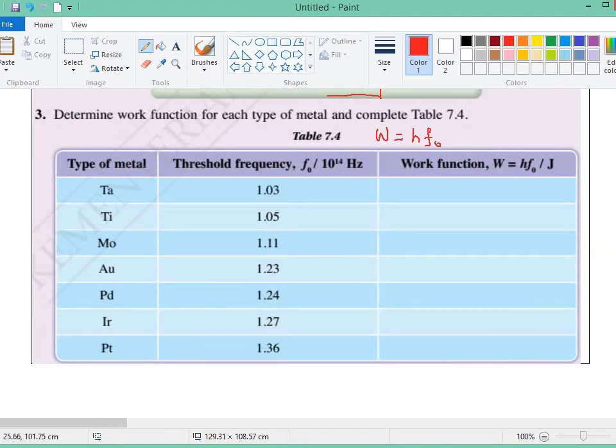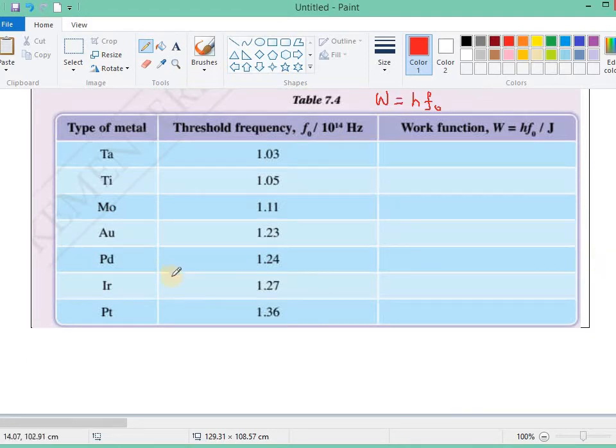For example, we want to calculate the work function of thallium. W equals h times the threshold frequency. So the Planck constant 6.63 times 10 to the power of negative 34, times the threshold frequency 1.03 times 10 to the power of 14 hertz.